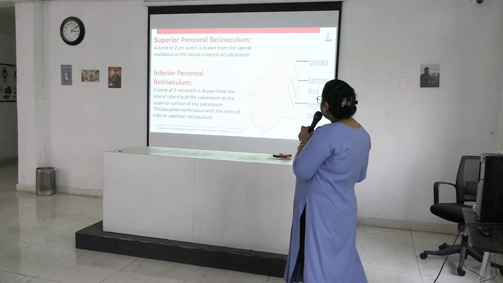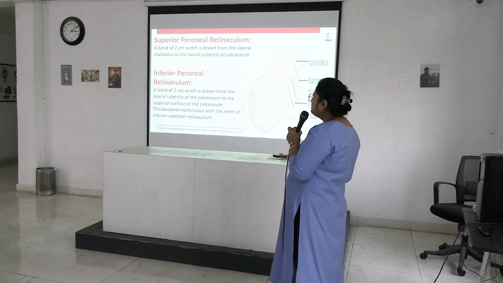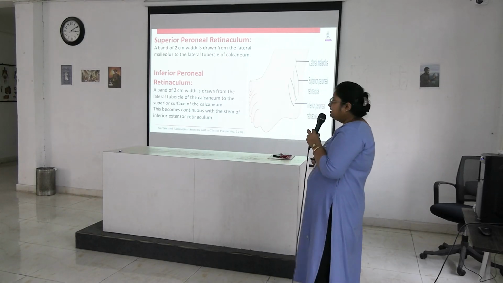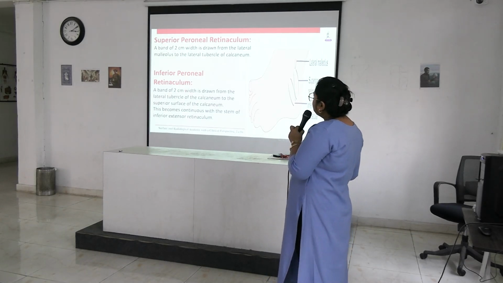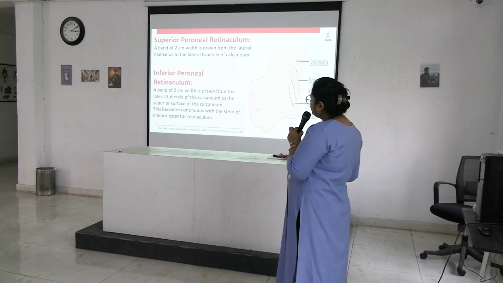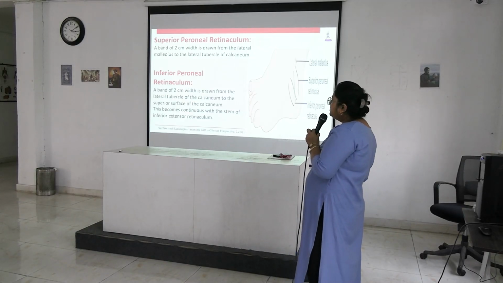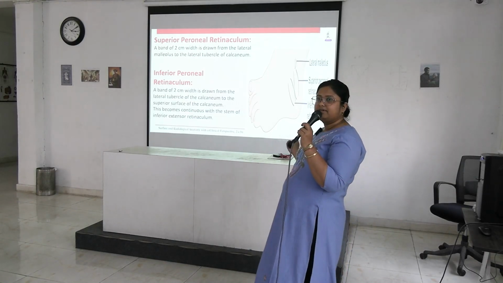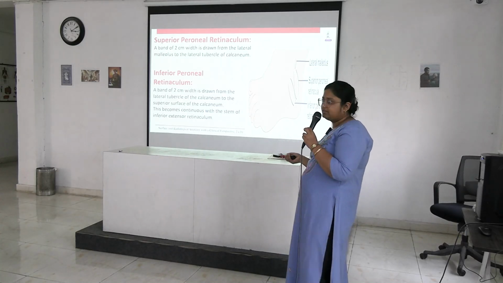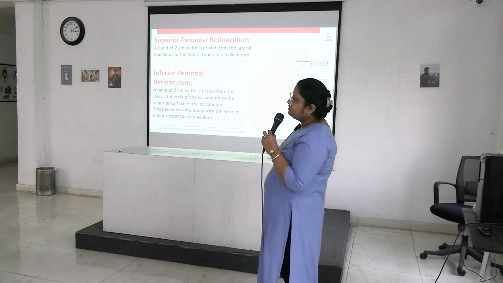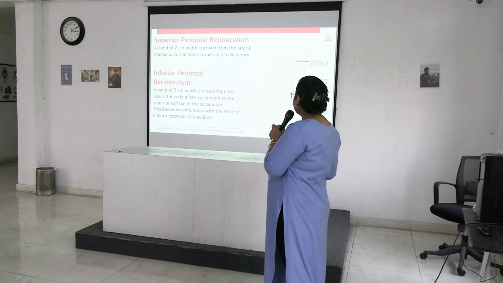An inferior peroneal retinaculum is a band of 2 cm width drawn from lateral tubercle of the calcaneum to the superior surface of the calcaneum, and this becomes continuous with the stem of inferior extensor retinaculum. Okay, so these are the retinaculums around the ankle joint. Two peroneal retinaculum, two extensor retinaculum, one flexor retinaculum.